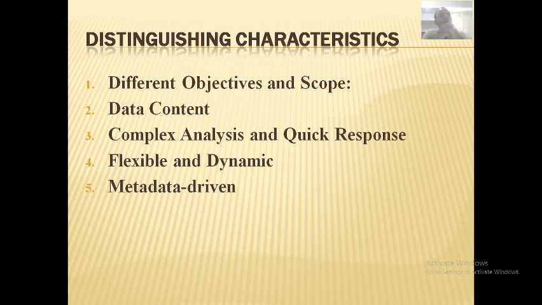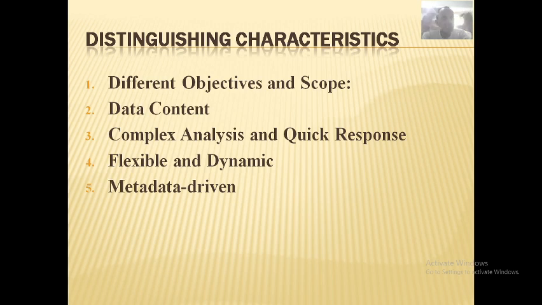See here now, we'll look into these things one by one. Different objectives and scope. Architecture has to support the requirements and provide strategic information. The data warehouse has to support the requirements and it should provide the strategic information.